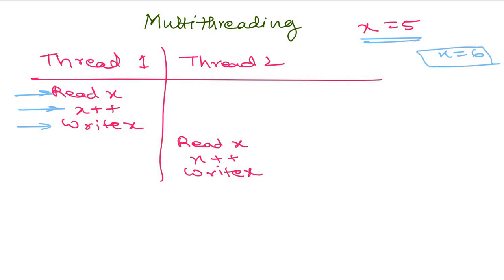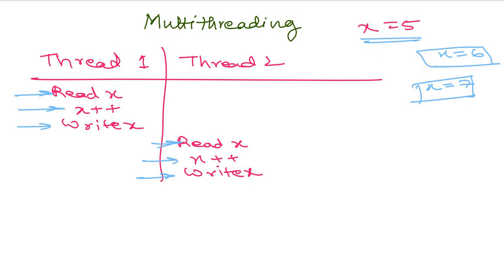Now after we've written, thread 2 starts reading it. So this thread reads x as 6, then it does x plus plus, that is we get x is equal to 7. The system still doesn't know that x is equal to 7 until we write x. After we write x, the system knows that x is equal to 7.